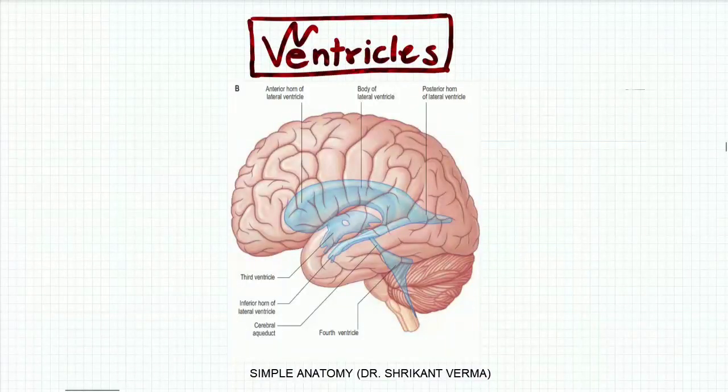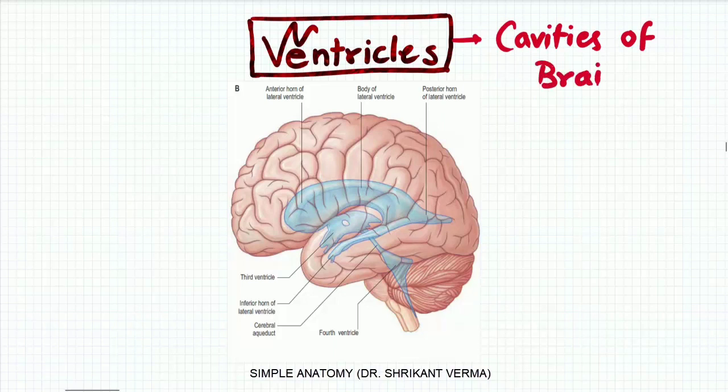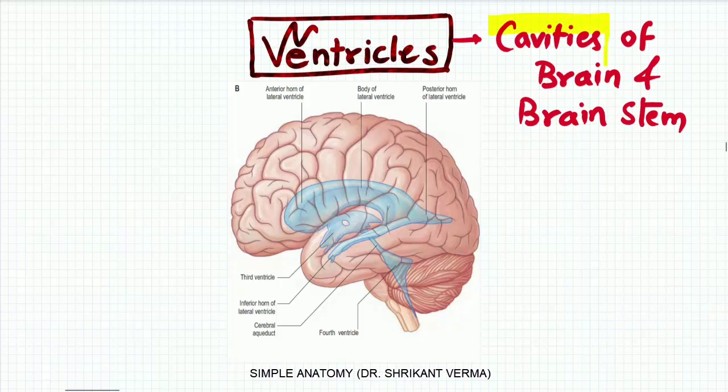Hello dear students, in this video we are going to learn about the ventricles. First of all, what is a ventricle? Ventricle means cavity, the cavities of the brain and brain stem. So in easy language, if you want to remember, ventricle means cavity.